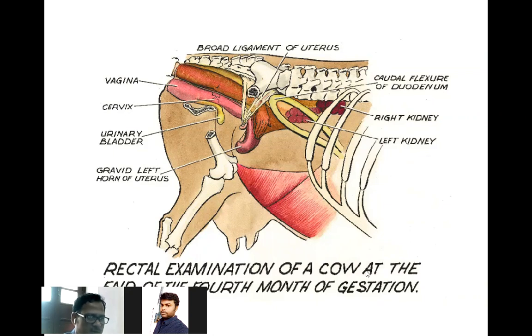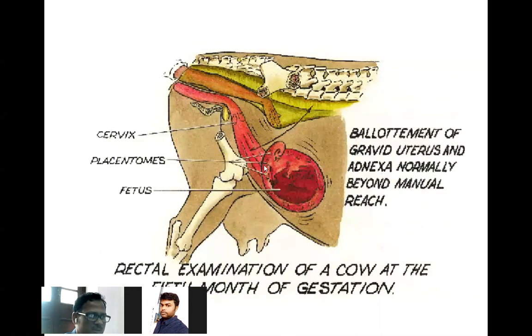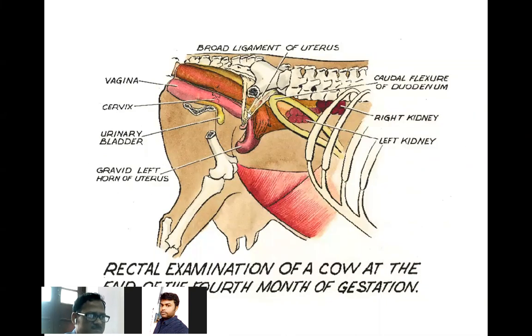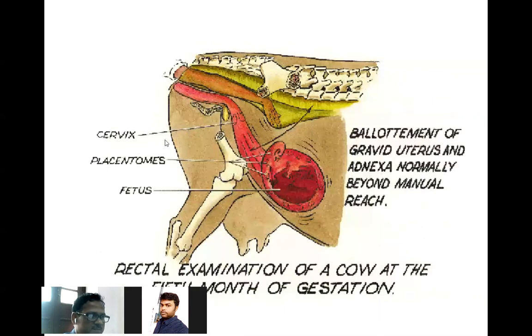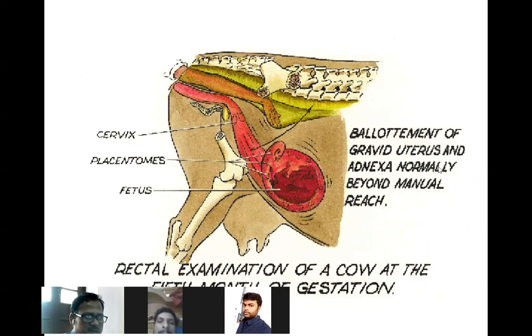Rectal examination of a cow at the end of the 4th month of pregnancy. You see here the broad ligaments. This is the broad ligaments. And the cervix, placentomes. You see here, this is the placentomal part. These placentomes help in the development and growth of the fetus. The gravid uterus is beyond the manual reach.